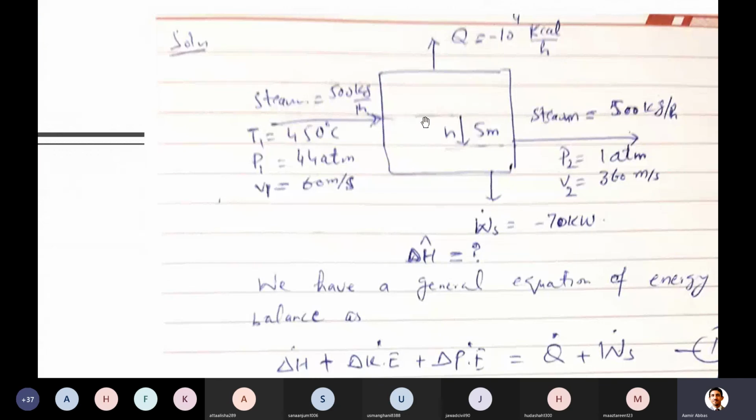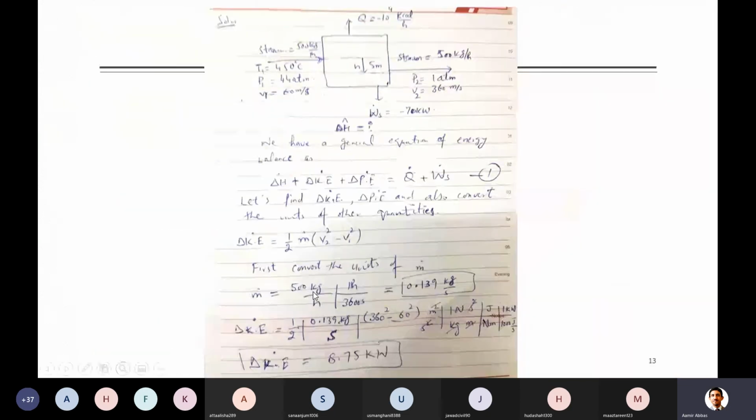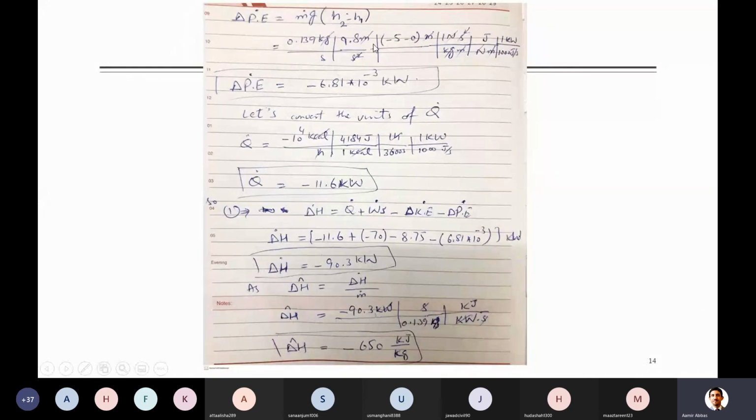So always know that this entrance point is the reference point, and I'm taking that value as 0. If something goes up and then leaves, you take it as a positive value. If you draw the coordinates, somewhere below the 0 we take it as a negative value, and above the origin point, which is 0 0, anything is positive. My reference point, the inlet point, is 0, so that height is h1, and after that the change is on the negative side because it is going down. So based on that we take it as -5 there.